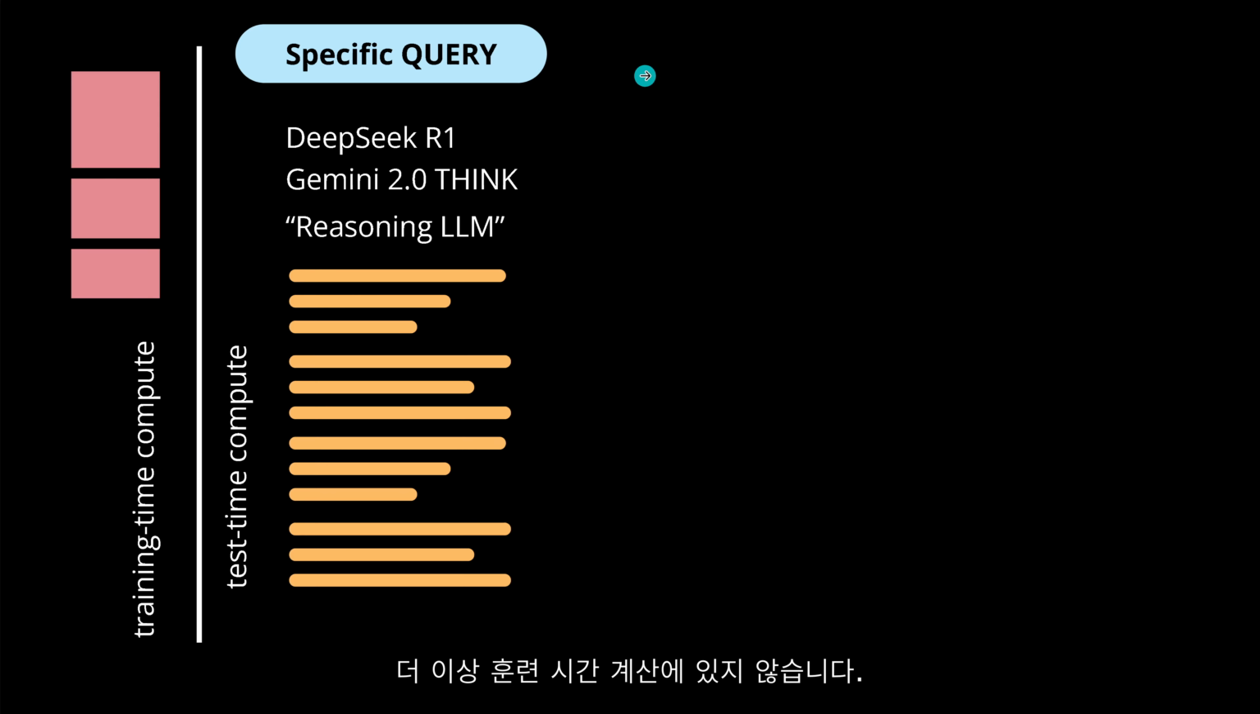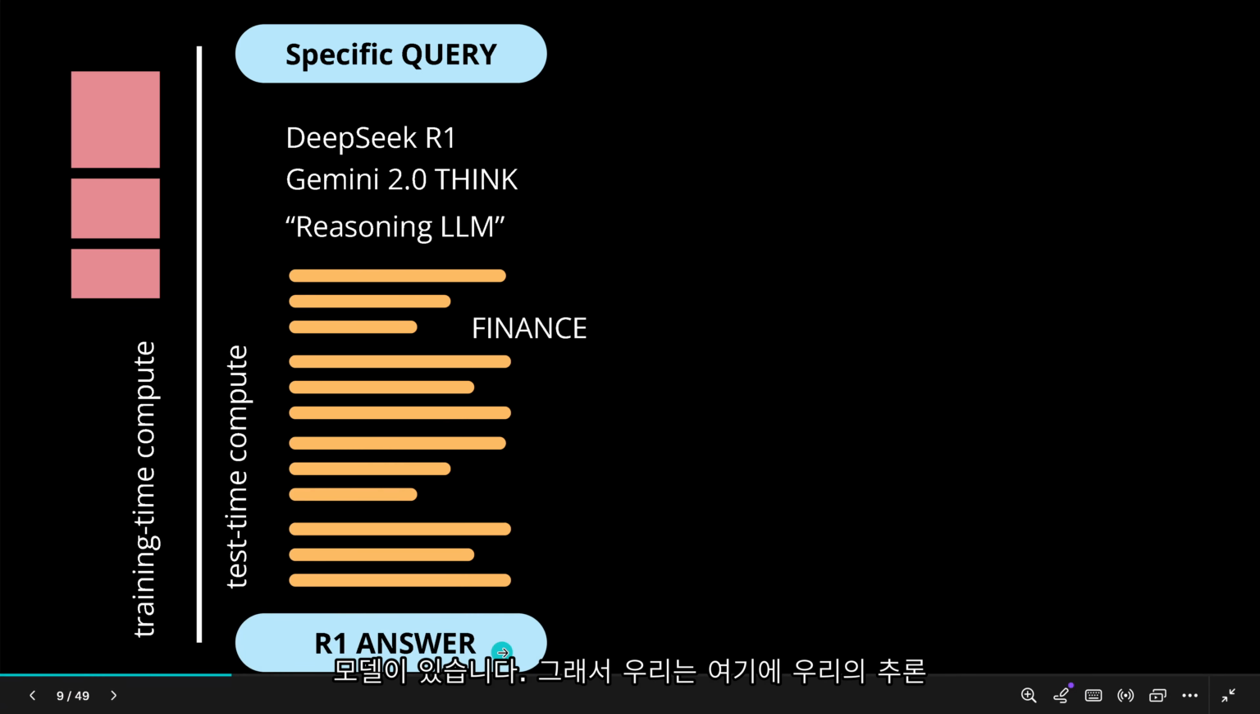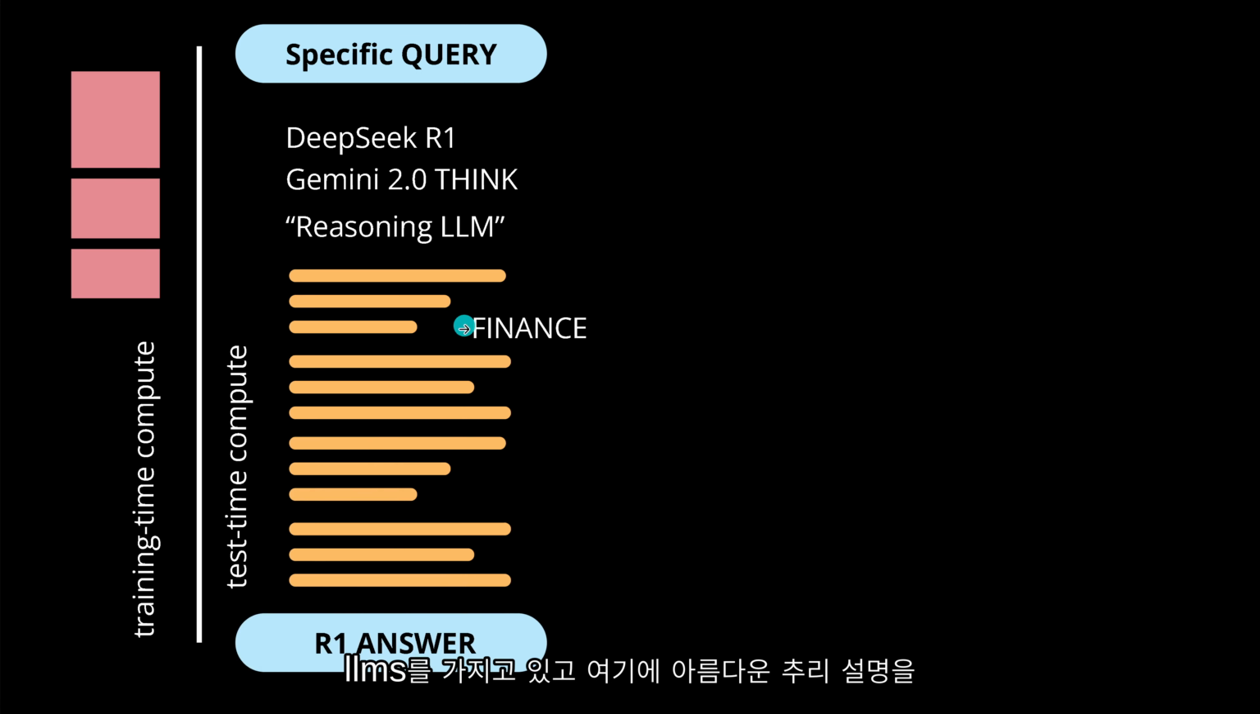So we have a very specific query. We have a model like DeepSeek R1 or Gemini 2.0 Thinking. So what we have here are reasoning LLMs. And you see a beautiful reasoning explanation we can read, and then we get an answer. Now imagine if we read here, hey, there is something about, let's say, finance.